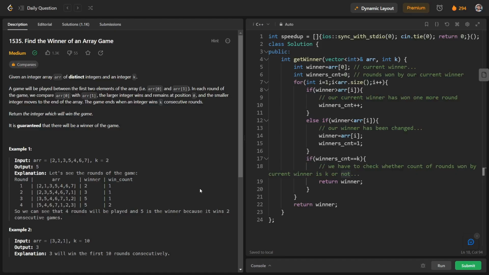So that's what I have done here. I have these two variables assigned, and I have iterated over this array from 1 to ARR size, and I have these two conditions. At each iteration I have checked whether the winners count is equal to k or not, and whenever it is equal to k, I have returned our winner. And to avoid a compilation error, I have to return something here, so I have written winner. You can return 0 or -1, whatever you want. So in this way we have solved this question.